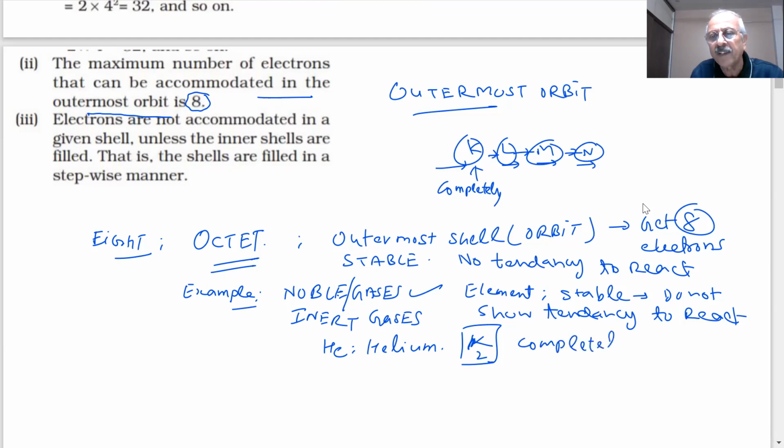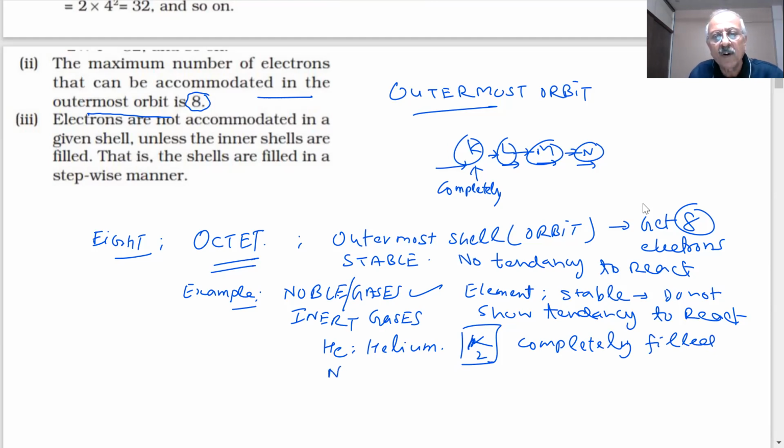Now this is an exception. It doesn't have 8, because only 2 can be put in K. So there are 2 electrons in K, completely filled, so it shows no tendency to react. This is very stable. When it is stable, why should it react?